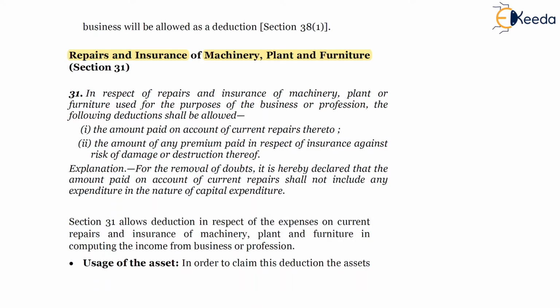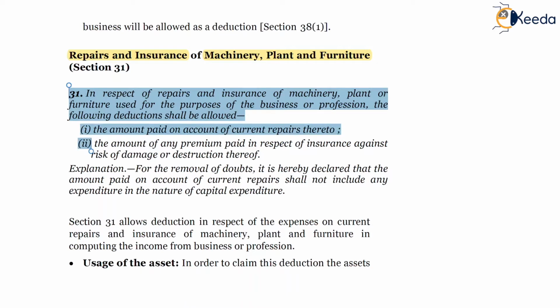And section 30 was related to building. Section 31 is related to expenses of machinery, plant and furniture. Now what does the Act say? Section 31, in respect of repairs and insurance of machinery, plant or furniture used for the purposes of business or profession, the following deductions shall be allowed.